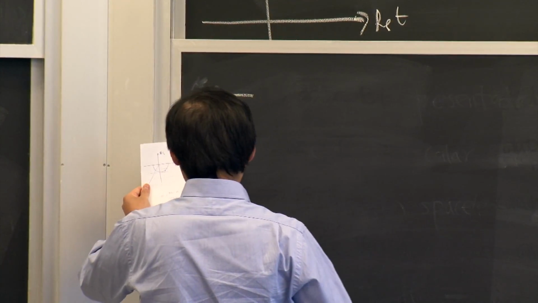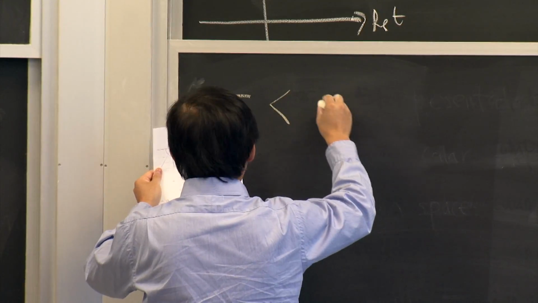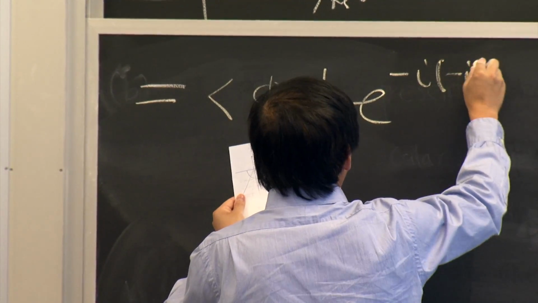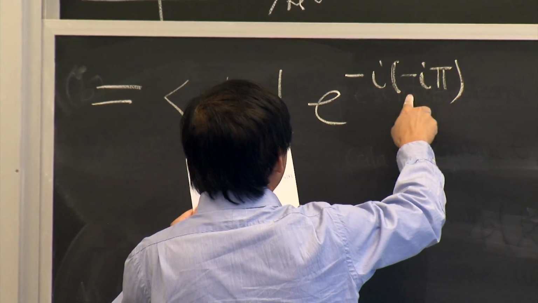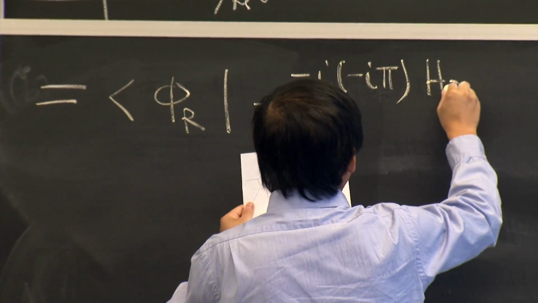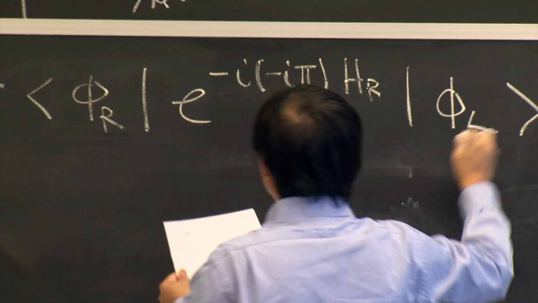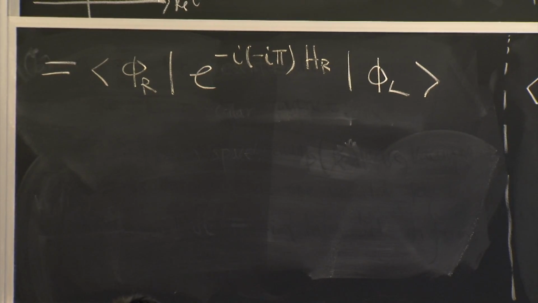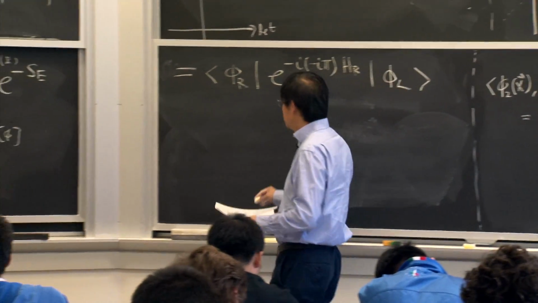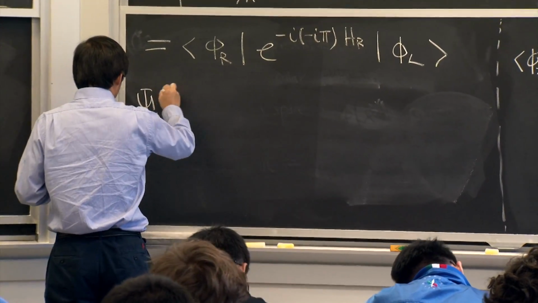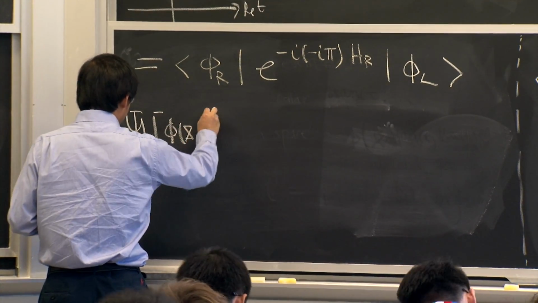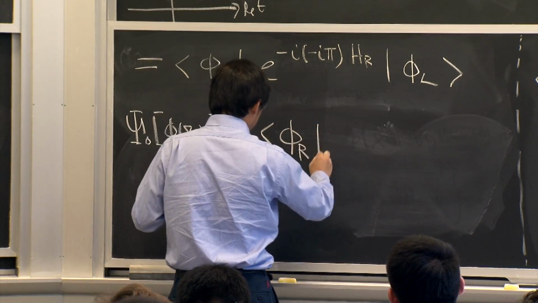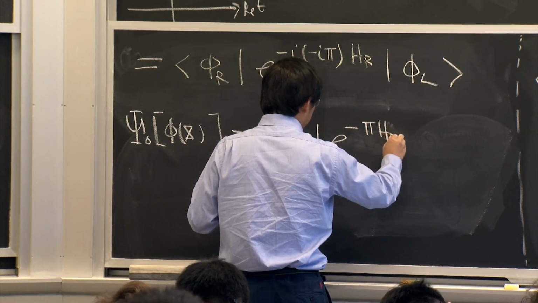This can be written as psi_R exponential minus i, minus i pi, because we have a Euclidean time, H Rindler Hamiltonian, phi_L. Okay? So this tells me that the Minkowski wave functional can be written as phi_R exponential pi H_R phi_L.